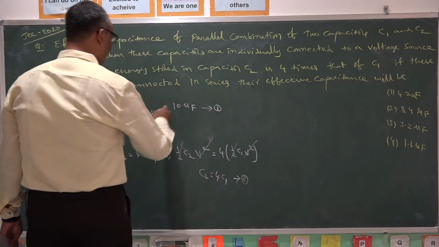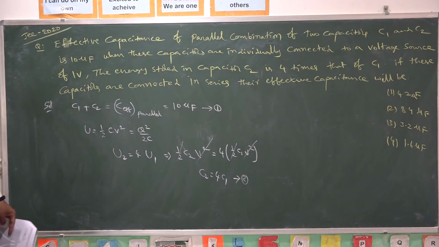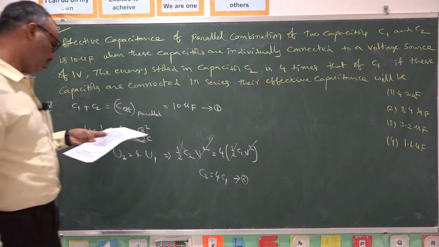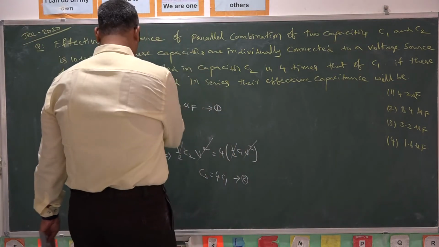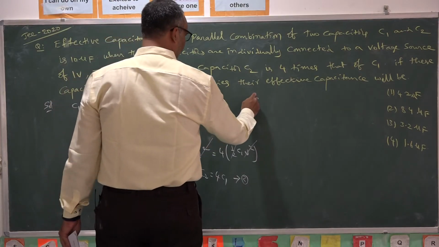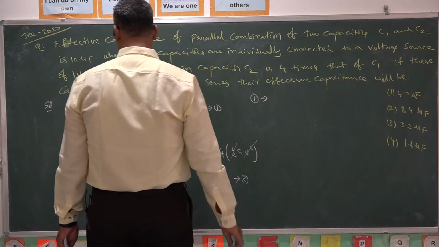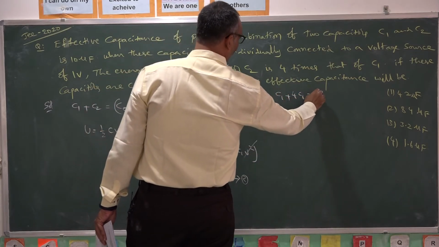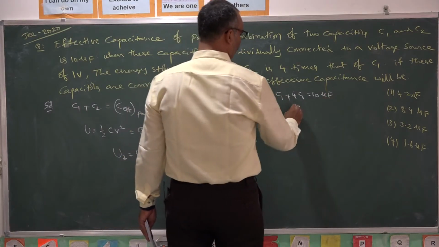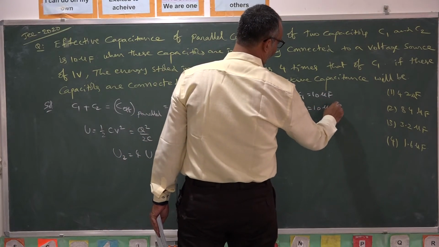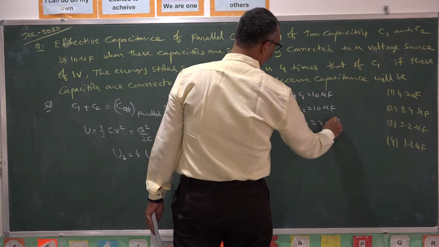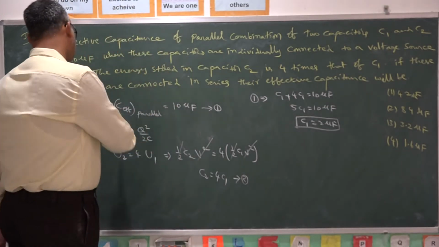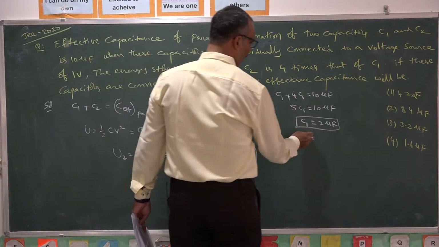Two variables are there, C1 and C2. We have two equations, so we can solve them. You substitute C2 from equation 1: C1 plus C2 means C1 plus 4C1, that is equal to 10 microfarad. 5C1 is equal to 10 microfarad. C1 is equal to 2 microfarad. Once C1 becomes 2 microfarad, C2 must be 8 microfarad.